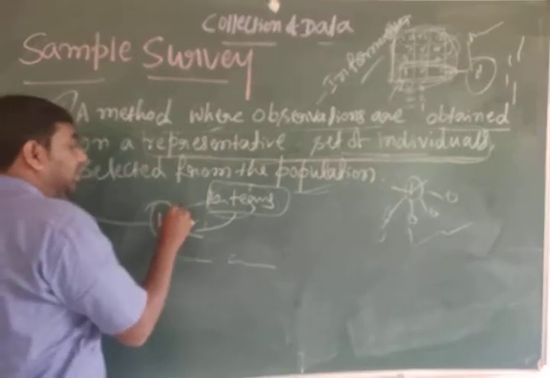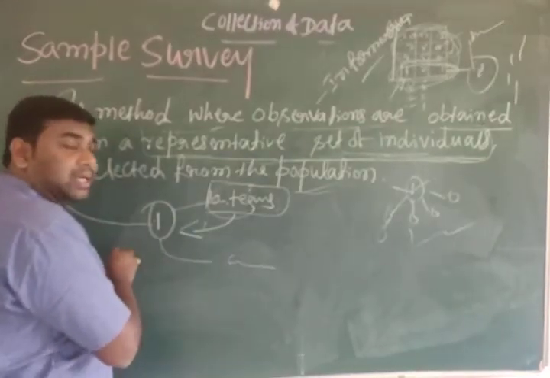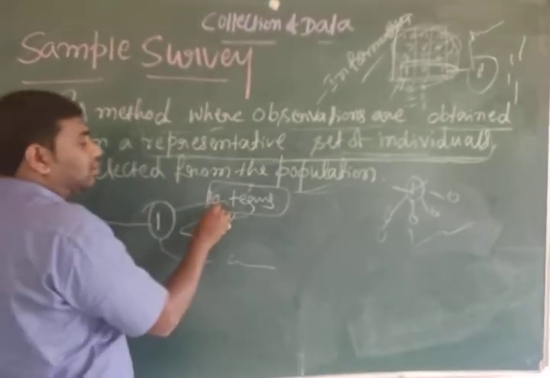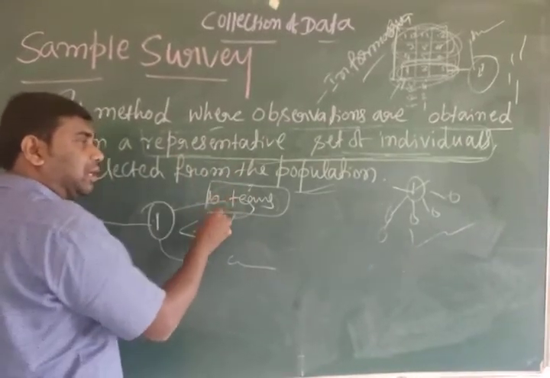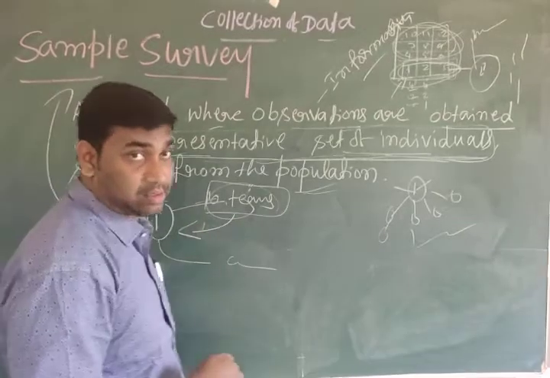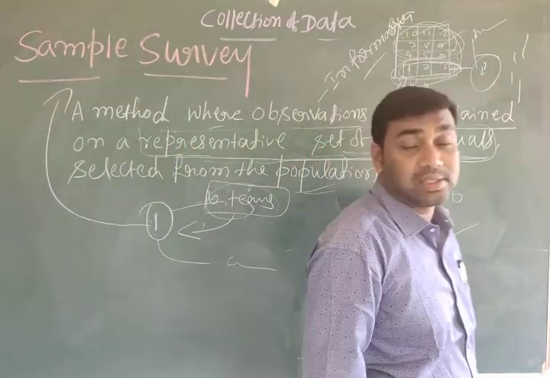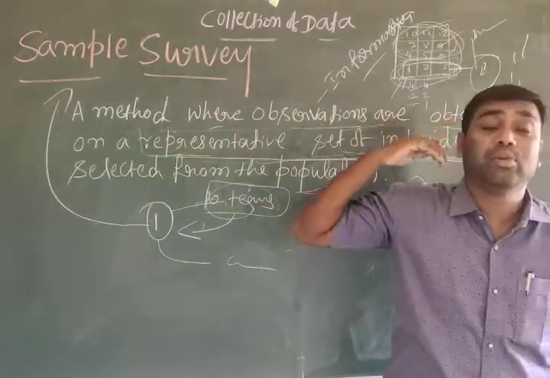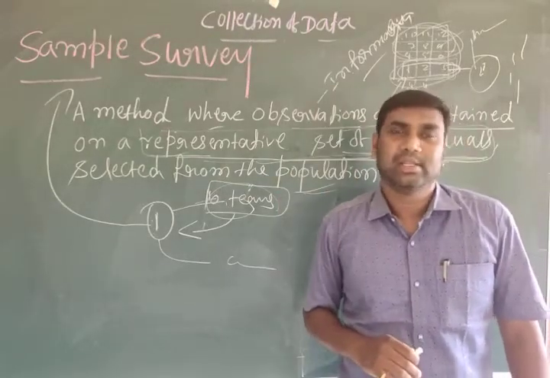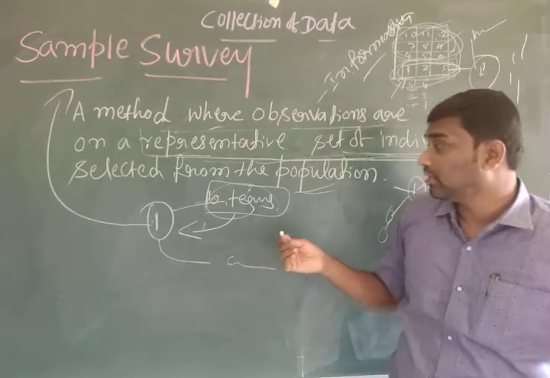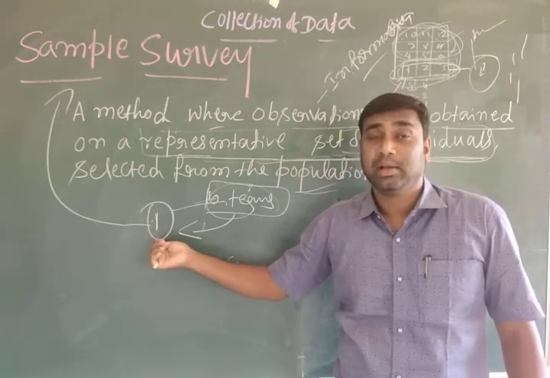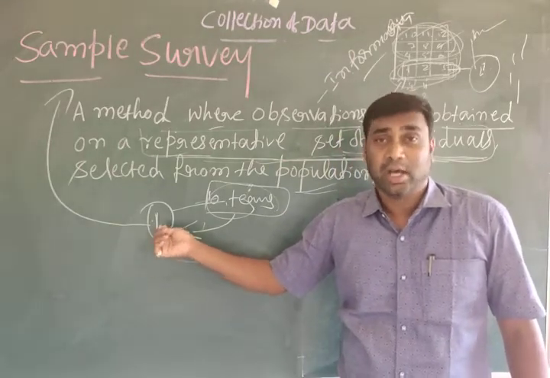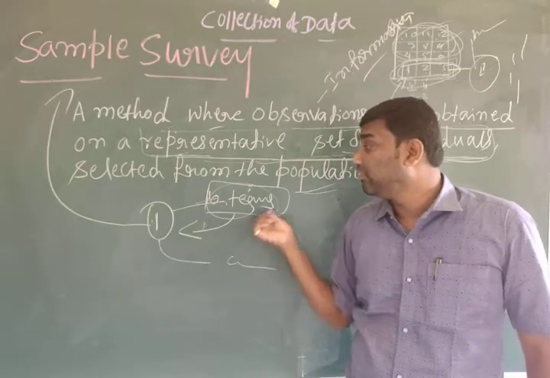So it saves the time and it saves the money, because to collect the information about 10 teams we need more enumerators, more investigators. For them we have to give more and more money as salary, right? In this situation, if we collect the information from a particular representative, a section or a group, we can get complete information.